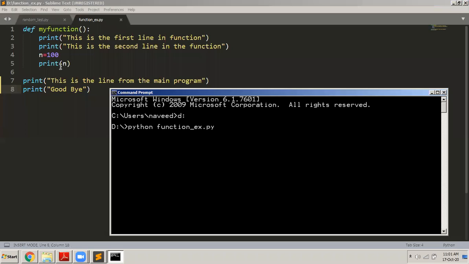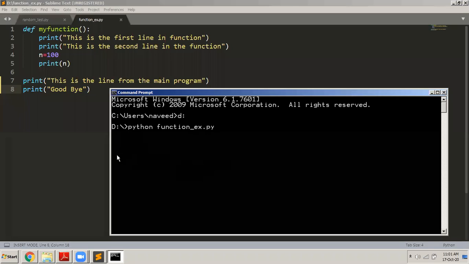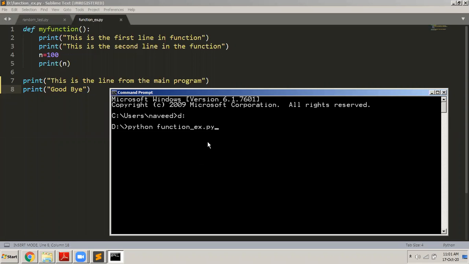Just see what will happen if I execute this program. The program is here, and I'm executing it now. Look at this program, and see what will be the output. So when I executed the program, what do you see? You see that it displays, this is the line from the main program, and then it says goodbye, and then it stops.